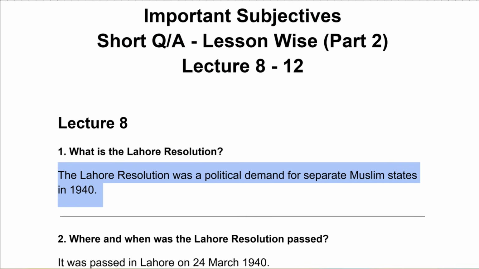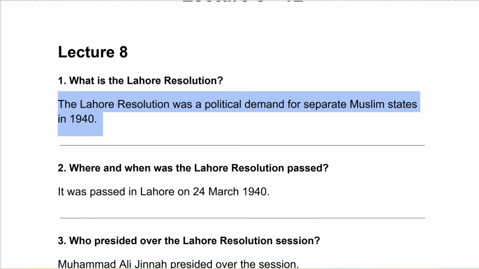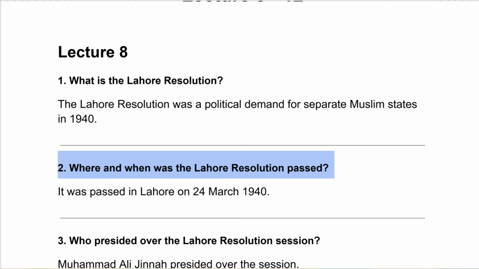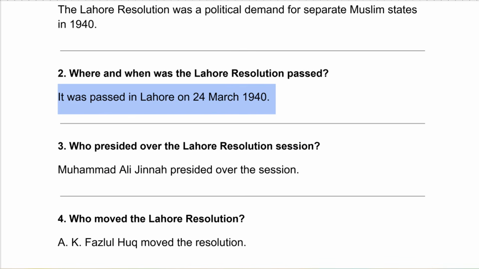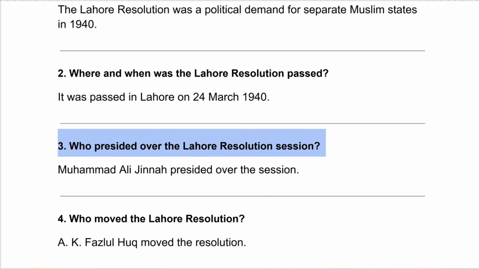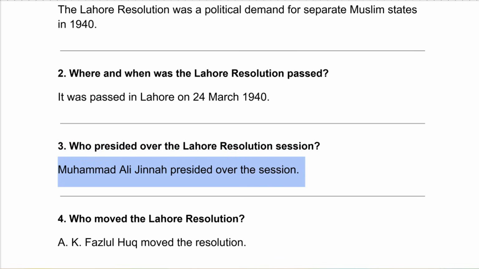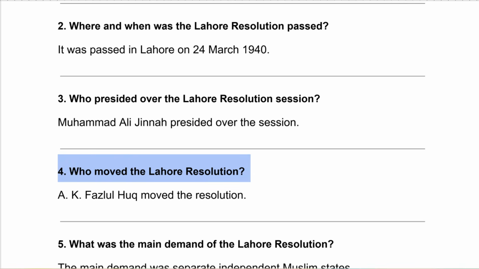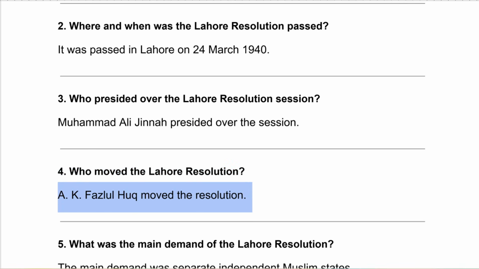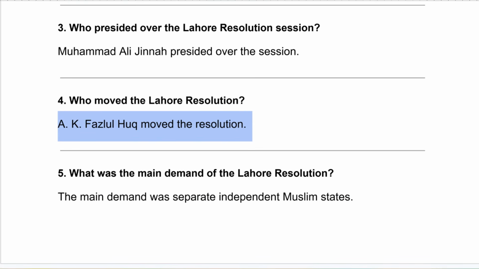What is Lahore Resolution? Lahore Resolution was a political demand for separate Muslim states in 1940. Where and when was the Lahore Resolution passed? It was passed in Lahore on 24 March 1940. Who presided over the Lahore Resolution session? Muhammad Ali Jinnah presided over the session. Who moved the Lahore Resolution? A.K. Fazlul Haq moved the resolution.